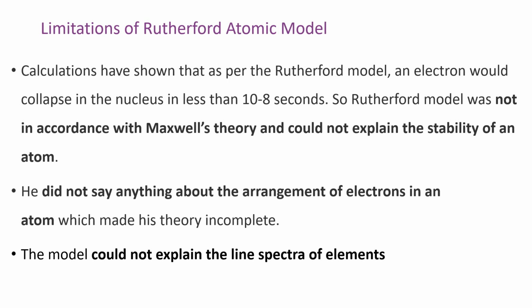Calculations have shown that, as per the Rutherford model, an electron would collapse into the nucleus in less than 10^-8 seconds. So, the Rutherford model was not in accordance with Maxwell's theory and could not explain the stability of an atom. He did not say anything about the arrangement of electrons in an atom, which made his theory incomplete. The model could not explain the line spectra of elements.